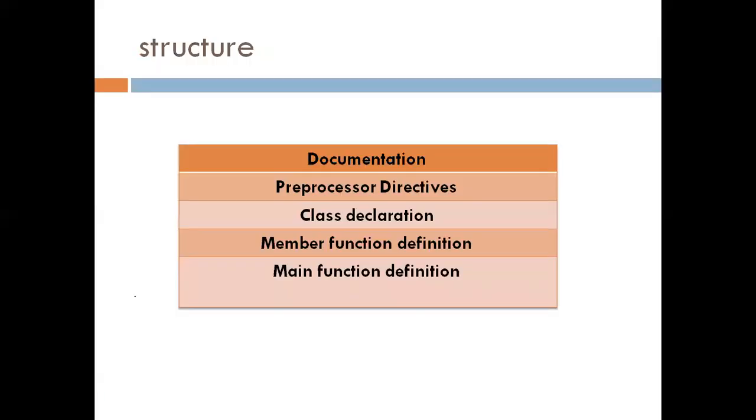These are the different sections of a C++ program: the documentation section or comment section, preprocessor directives, where we can use header files and macros, the third section is class declaration, the fourth section is member function definition, and the last is main function definition.